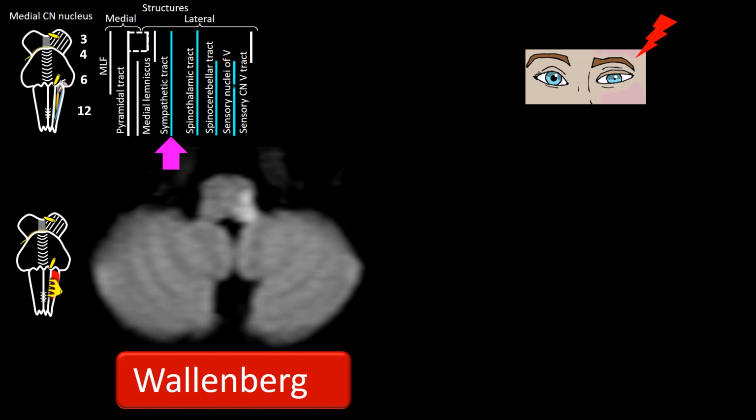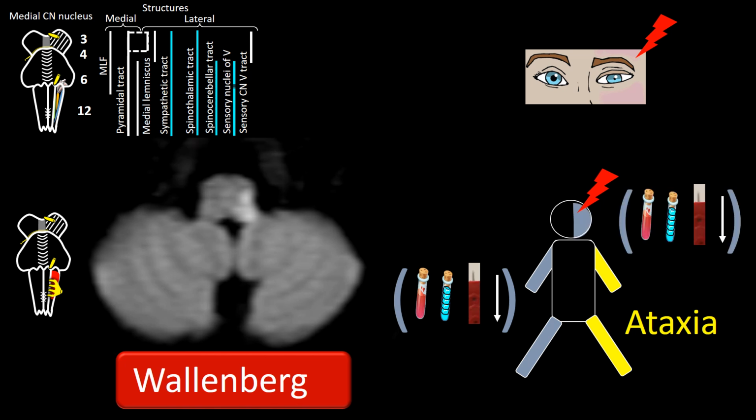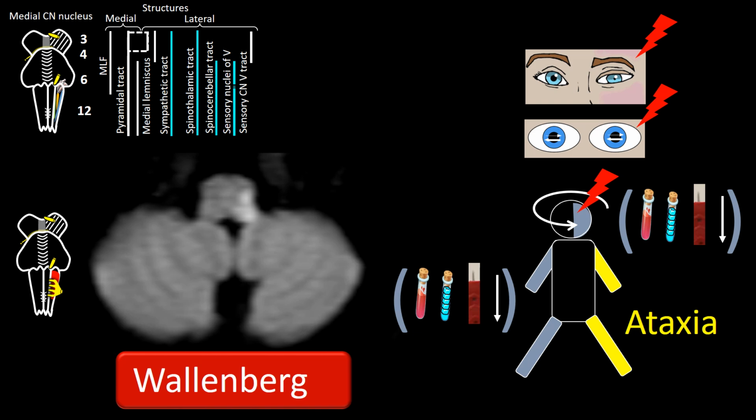Ipsilateral Horner due to involvement of the central sympathetic tract, contralateral loss of pinprick sensation and thermal discrimination due to spinothalamic tract involvement, ipsilateral ataxia due to spinocerebellar tract involvement, and loss of pinprick sensation and thermal discrimination in the ipsilateral half of the face due to cranial nerve 5 spinal nucleus involvement. Nystagmus and vertigo due to vestibular nucleus involvement often occur.